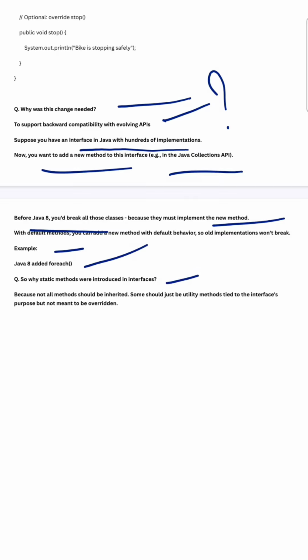Now, why were static methods introduced in interfaces? Because not all methods should be inherited. Some should just be utility methods, like the helper methods we mentioned. These methods are utilities tied to the interface's purpose only and are not meant to be overridden. A default method can be overridden, but a static method cannot be overridden.